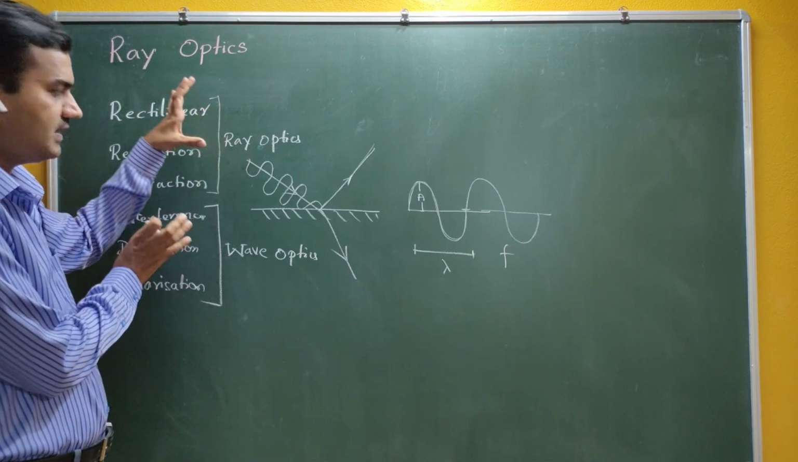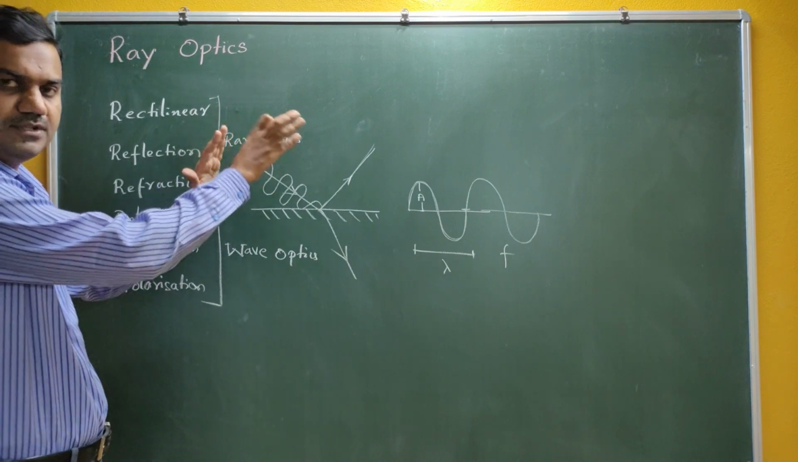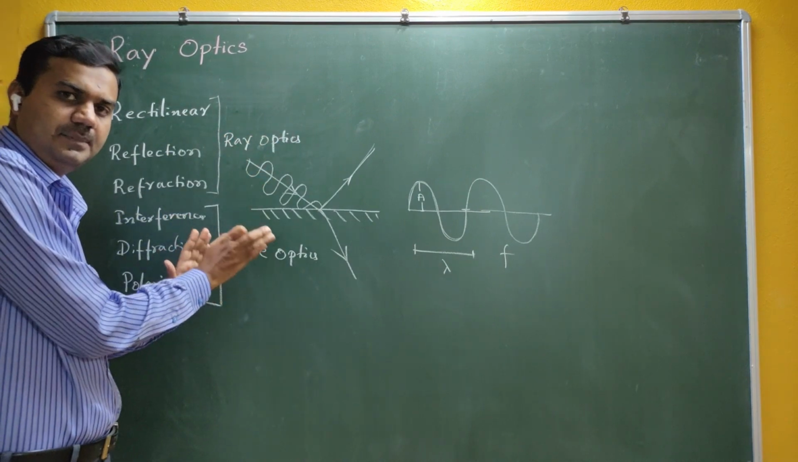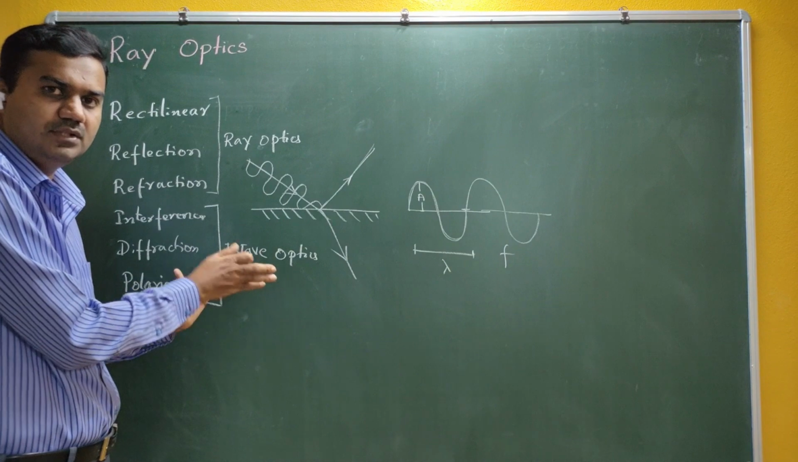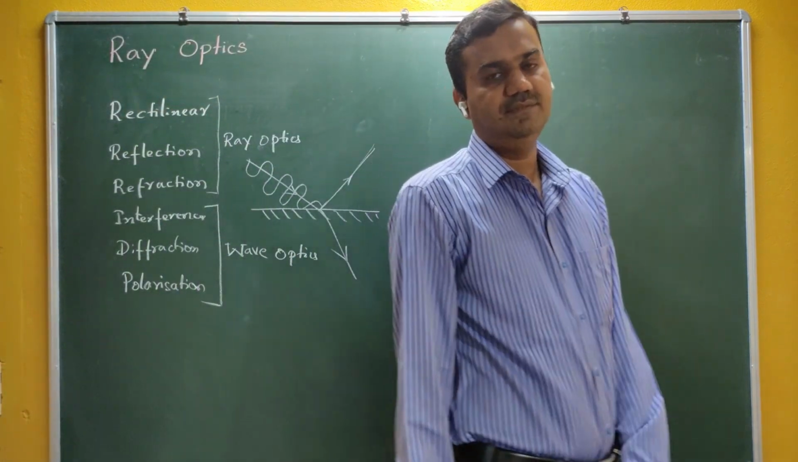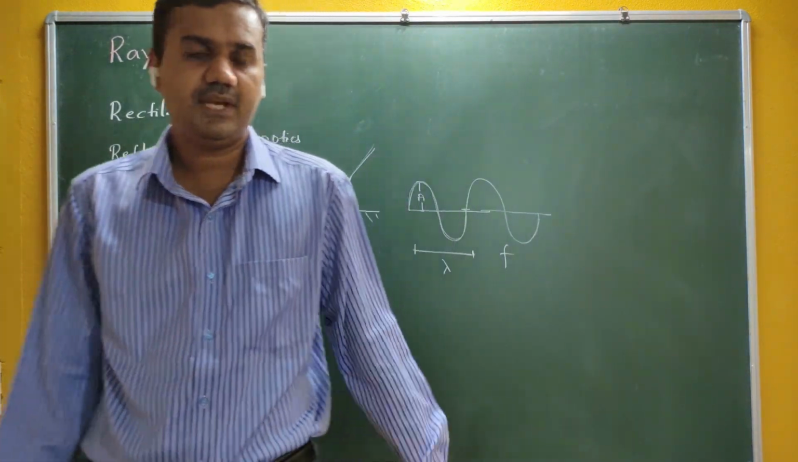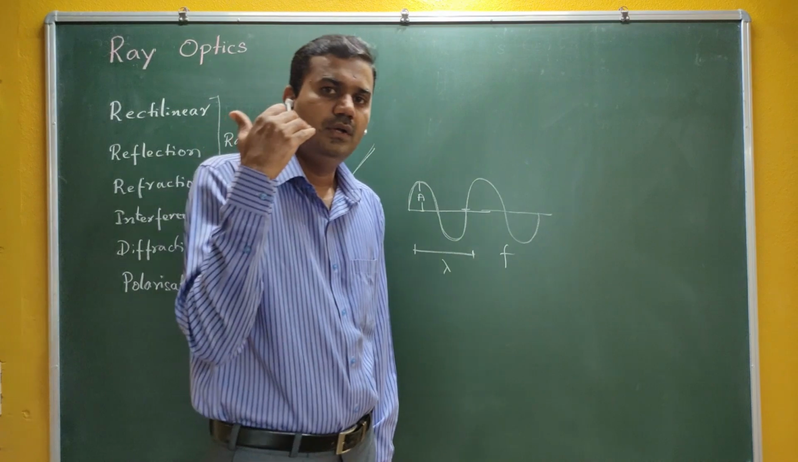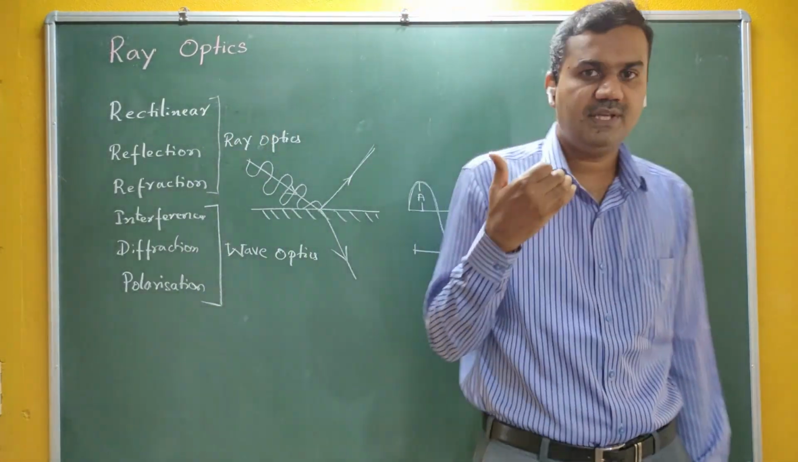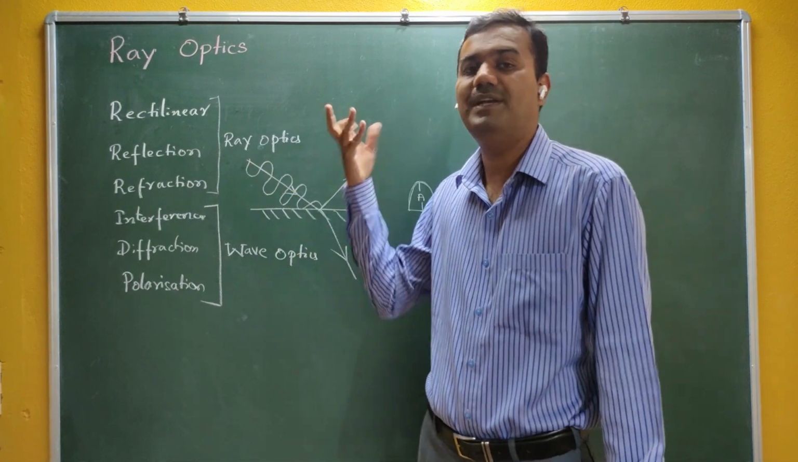A single ray is enough to explain the phenomena, so we take those phenomena in one topic, that is called ray optics. Now, if the complete physical nature, the wave nature, is required, then we call that optics wave optics. So in optics, in the second PU, we have two topics here. The first topic is ray optics, and the second topic is called wave optics.